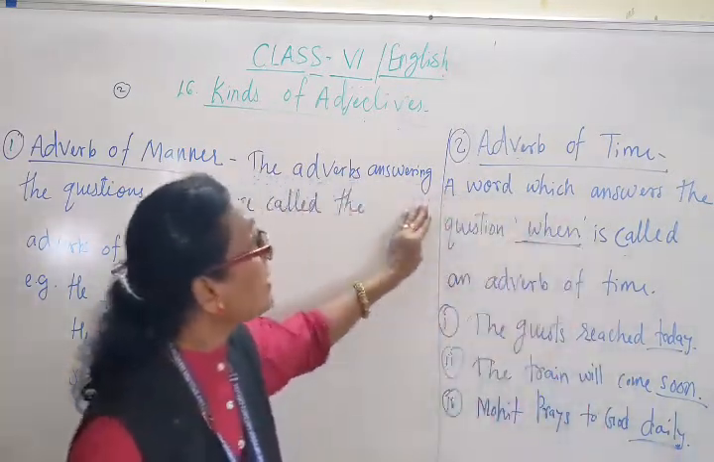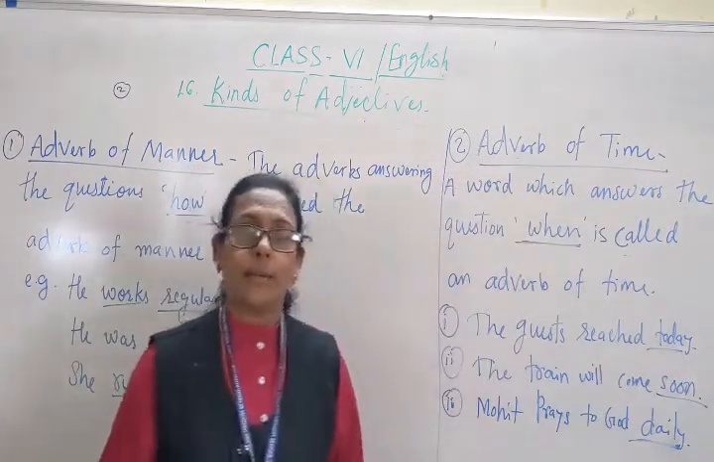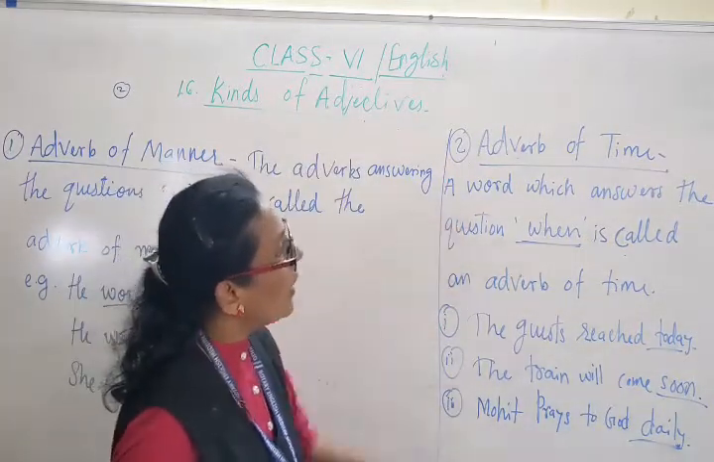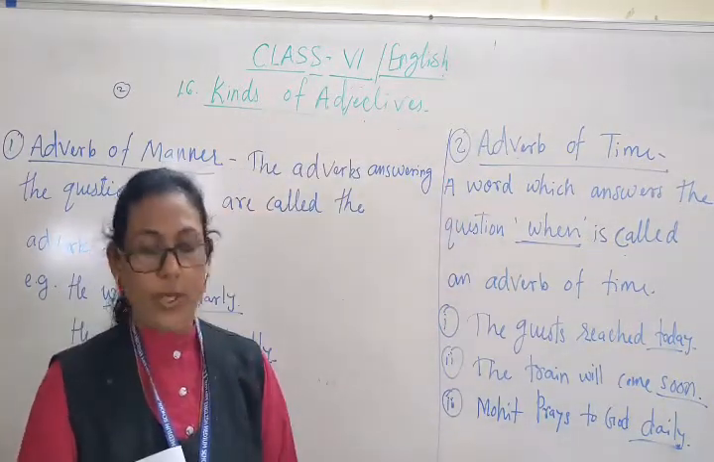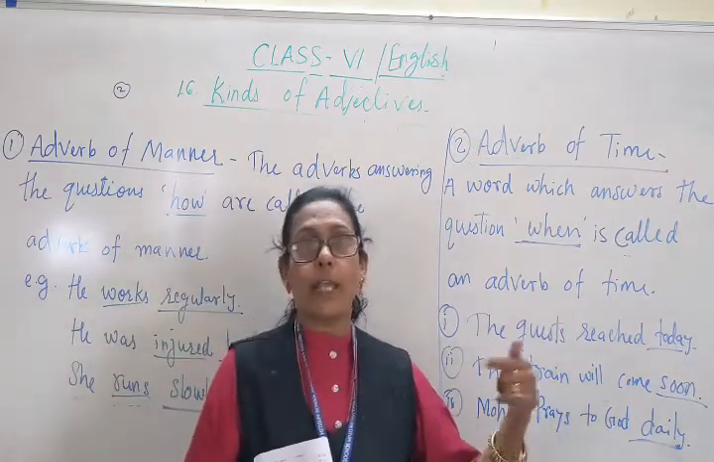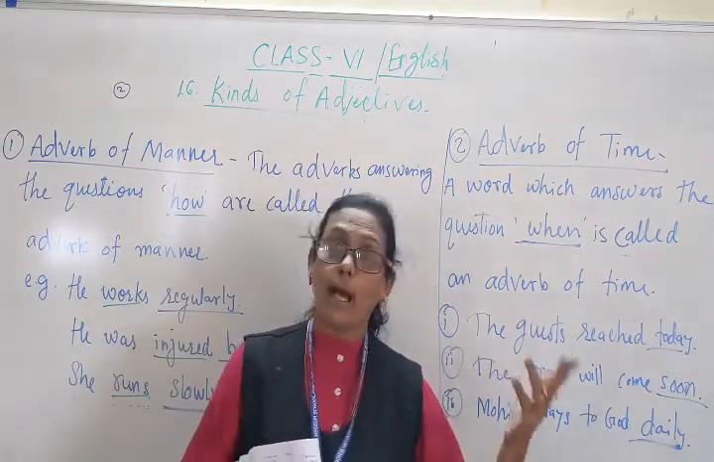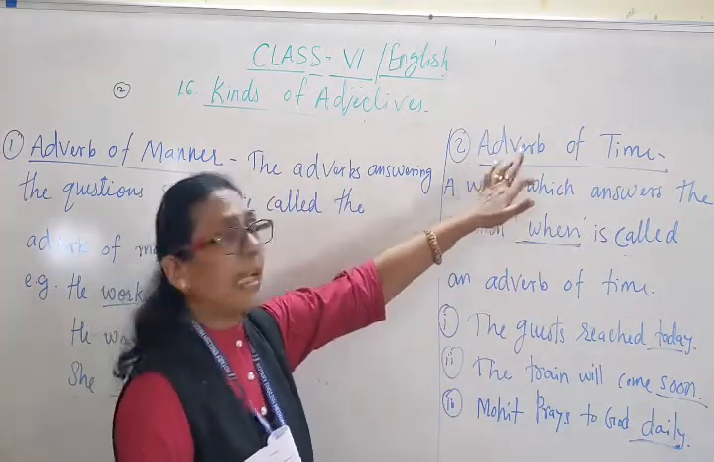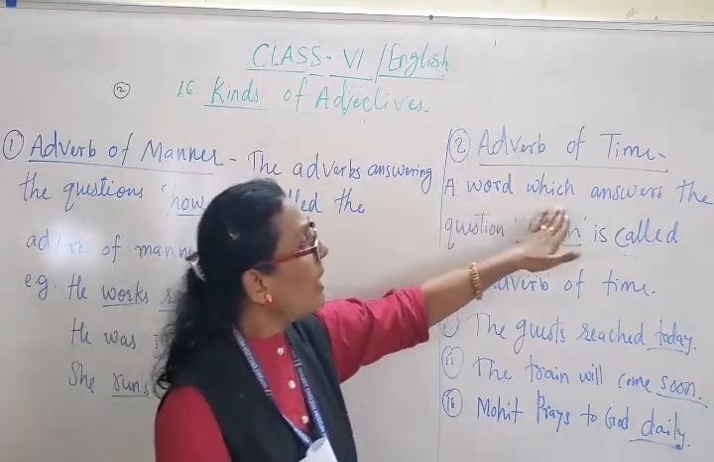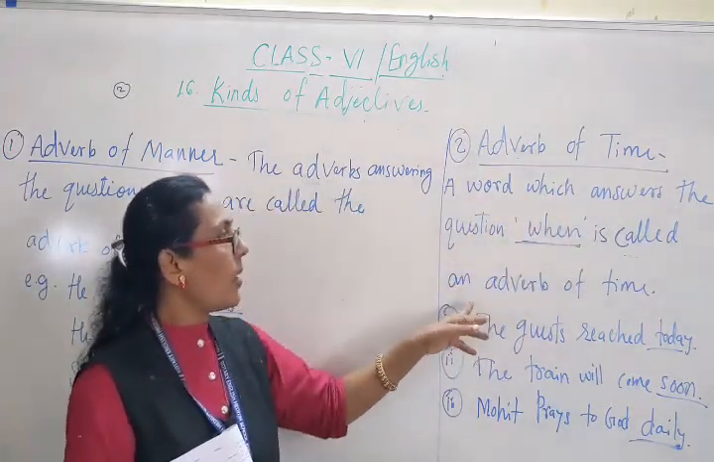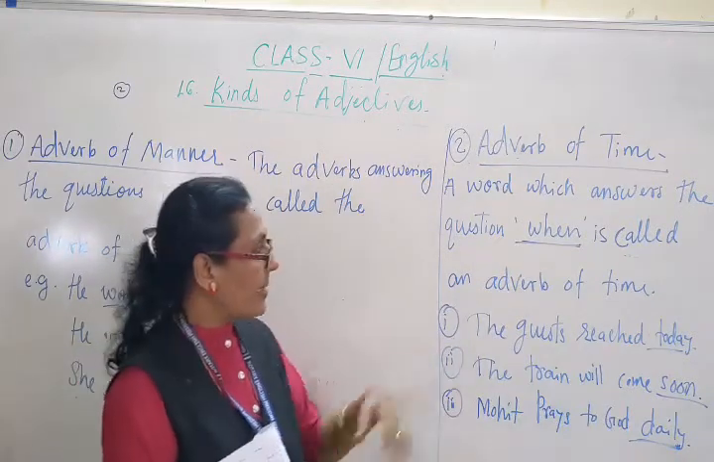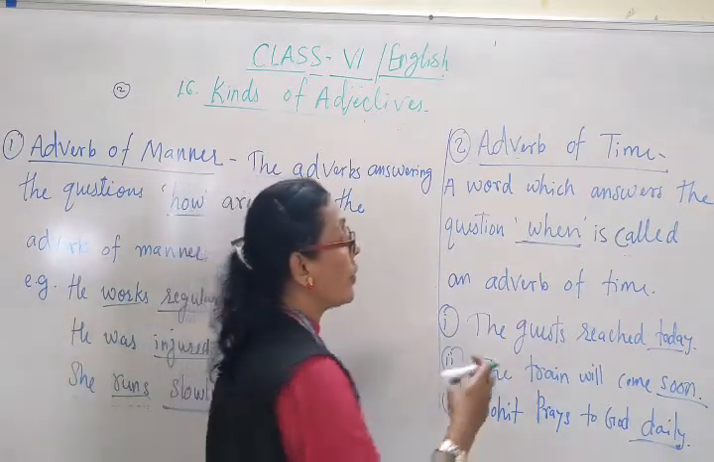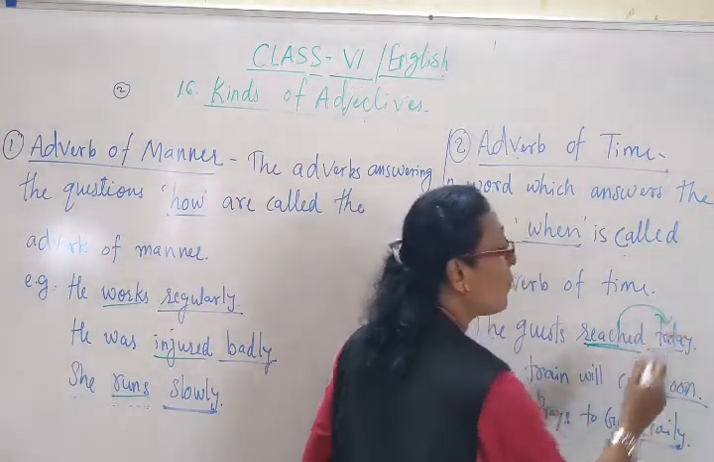We'll go to the next, adverb of time. When it shows the time, that is adverb of time. A word which answers the question when, like yesterday, before, soon, early, last year. When the answer is when, that is adverb of time. For example, the guest reached today. Reached is the verb here. So when did he reach? Today.